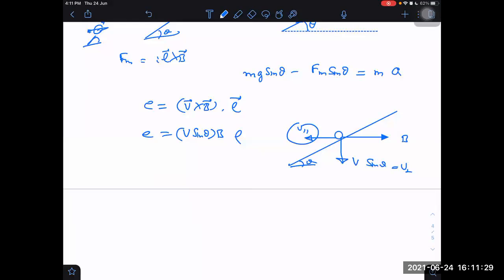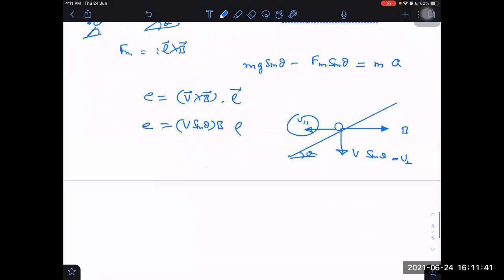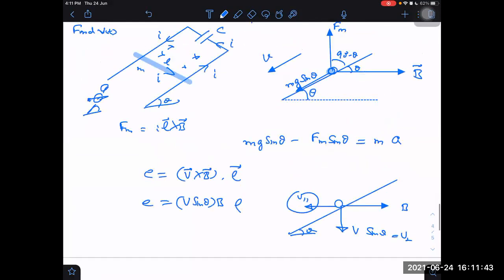And one more way to find out the direction of current. By this EMF also we can tell the direction of current. How? V cross B is pointing in which direction? Outwards. So the EMF should be in which way? I can tell the EMF direction from here. The effective equivalent battery will be like this. This way the battery is, which can send current in this direction.